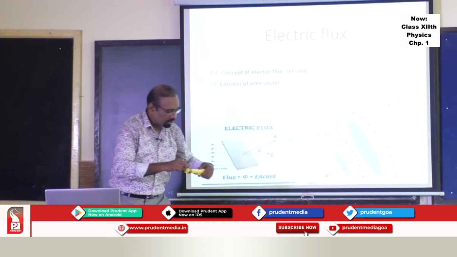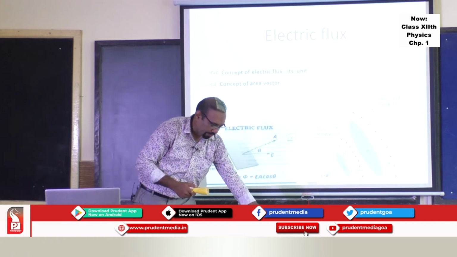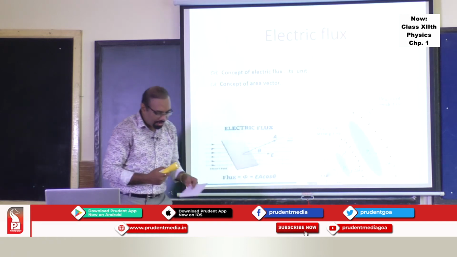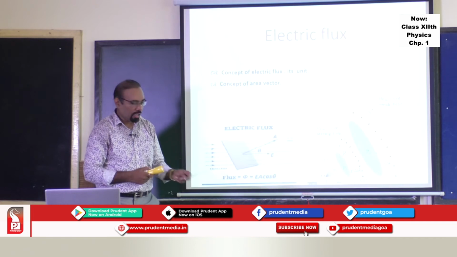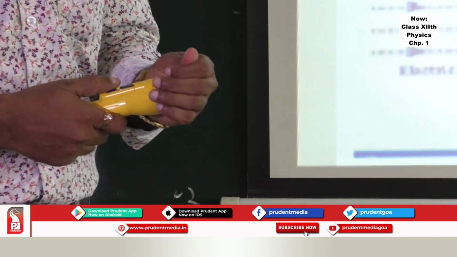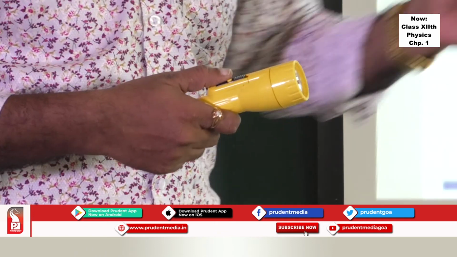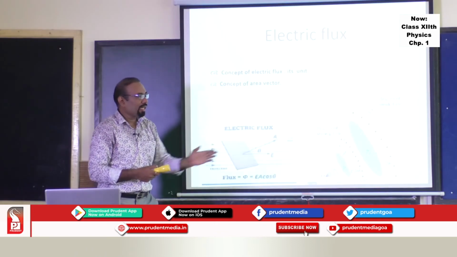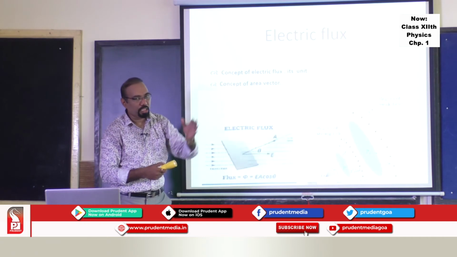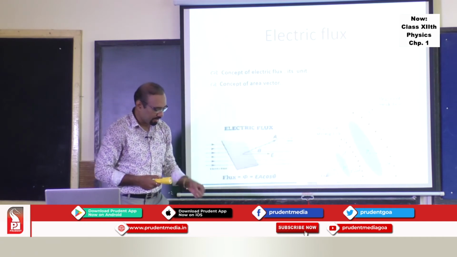Now suppose this is a particular torch I have. You imagine this is a charged body, and it is emanating electric field in this direction. If it is a positive charge, electric field lines emanate from this particular body in all directions.